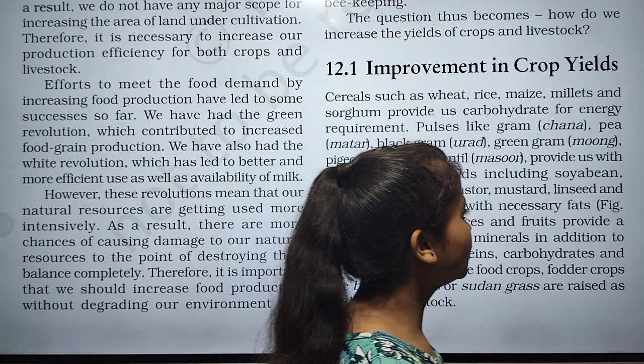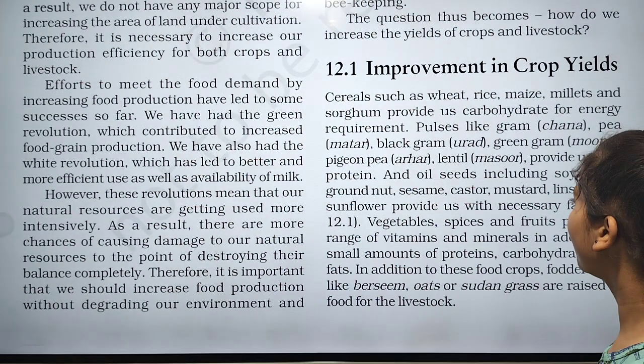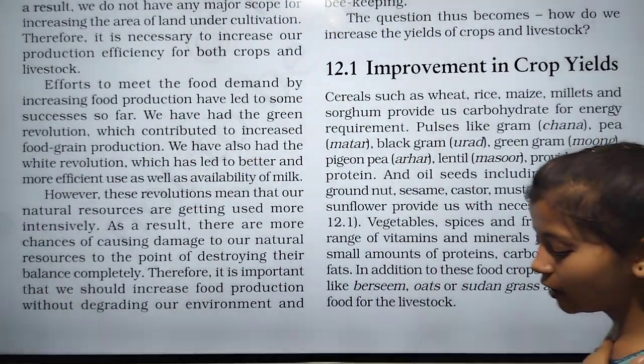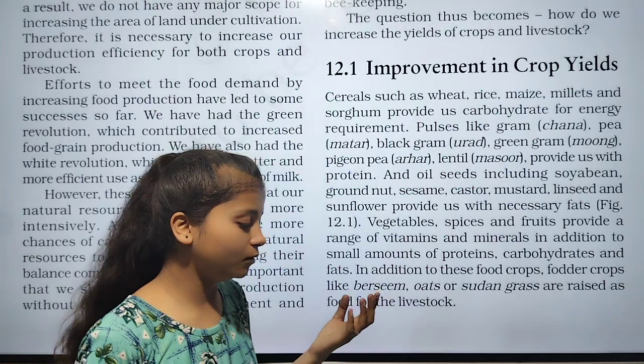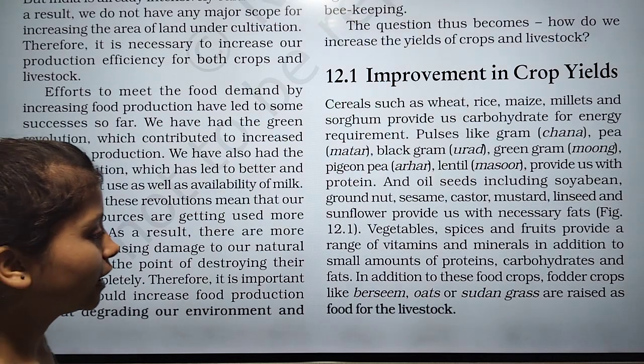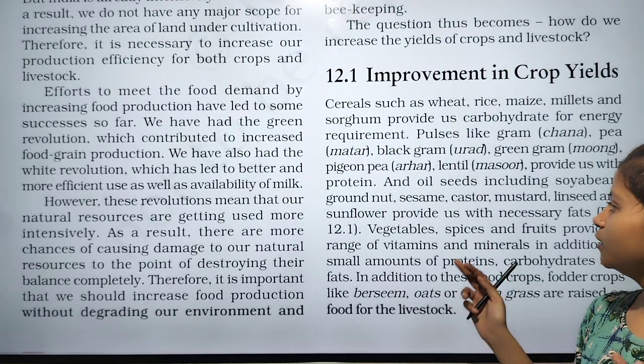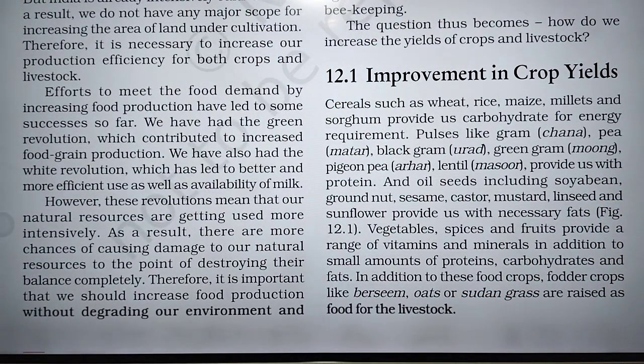And oilseeds including soybean, groundnut, sesame, castor, mustard, linseed, and sunflower provide us necessary fat. It means mainly fat-giving nutrition, like cashew nut, groundnut, and mustard.